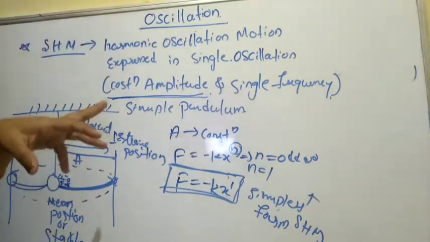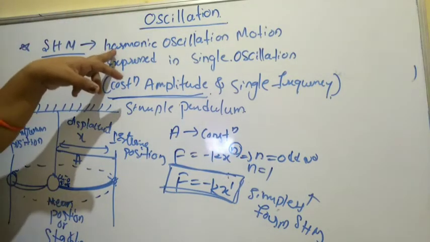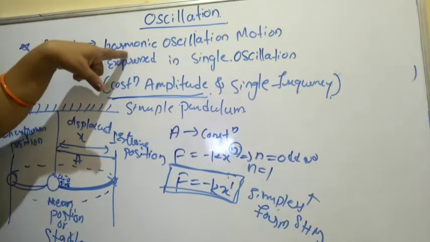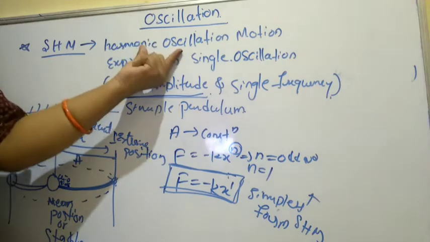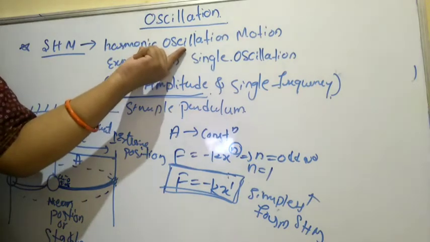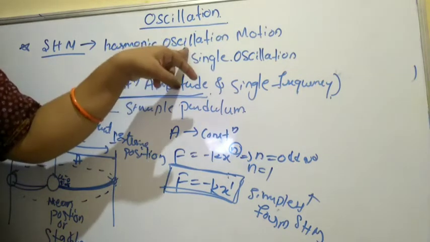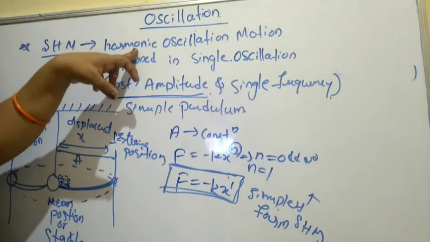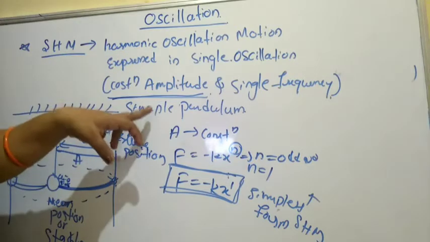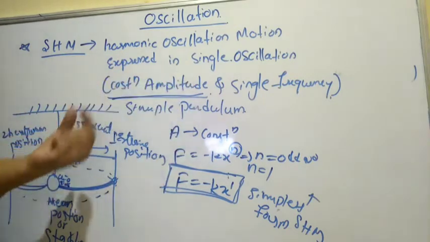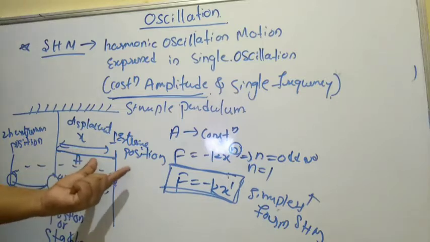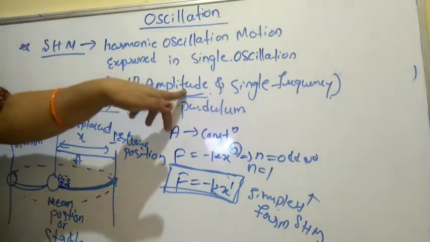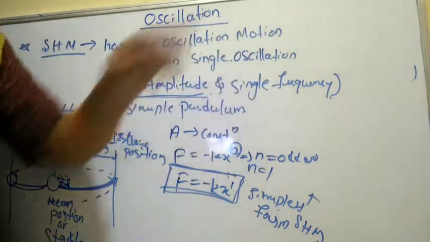So harmonic oscillation means the body executing the to and fro motion is expressed in the form of sine and cosine expression. When the body executes the to and fro motion in a sine and cosine function, amplitude must be constant. Means the distance from the mean position to the one extreme position will be fixed. It is not going to change.